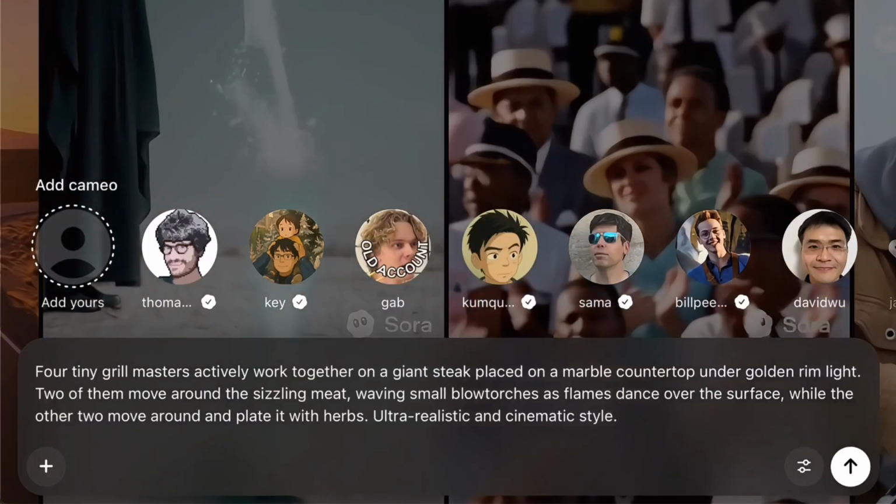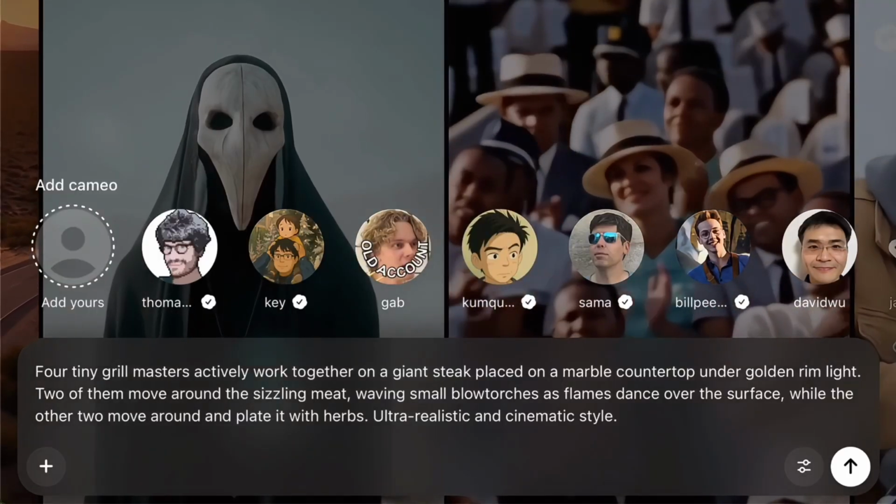Now for something totally ridiculous. 4 tiny chefs cooking a giant steak.